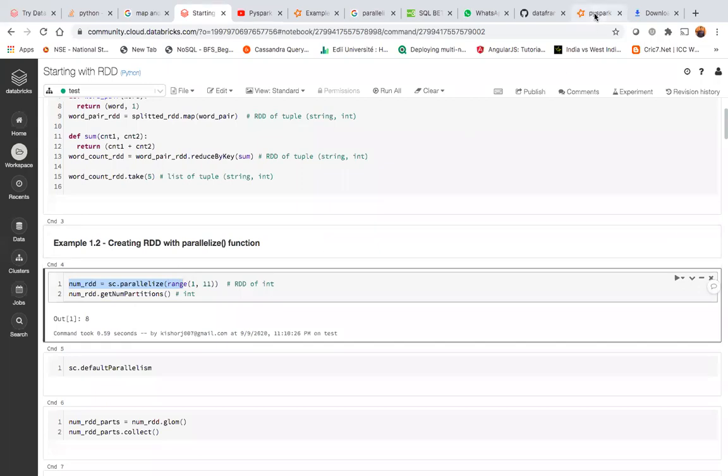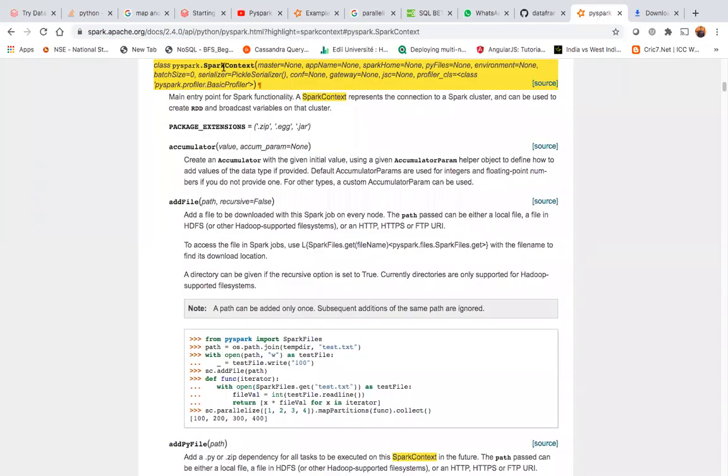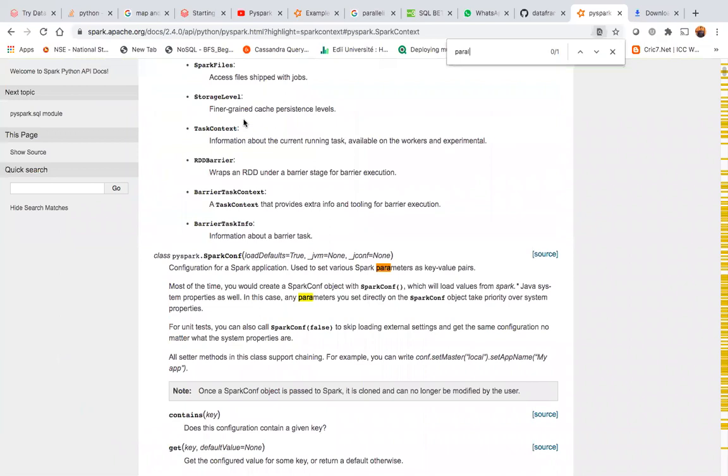getNumPartitions is a function in RDD. Same thing, you don't have to memorize anything. Just like you saw, SparkContext is a class, so on the SparkContext object we used parallelize, right? I can search parallelize.